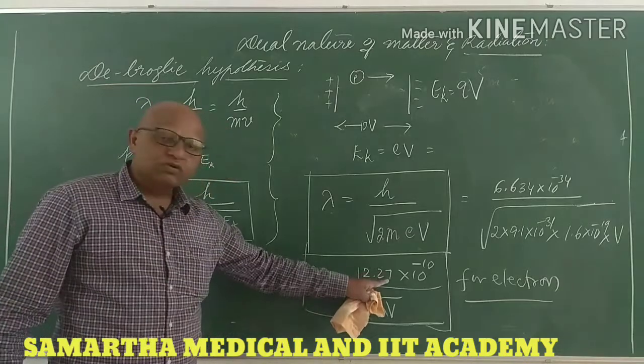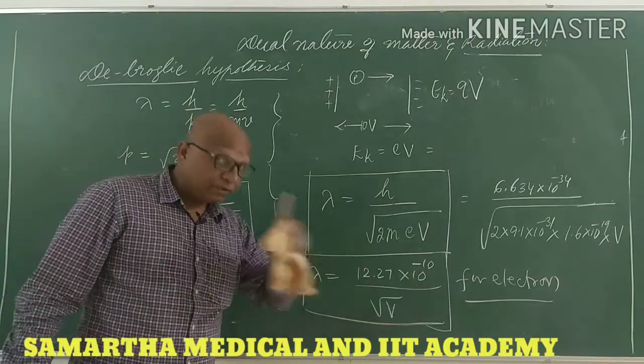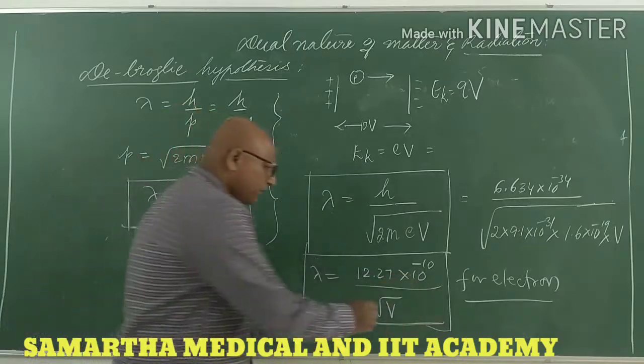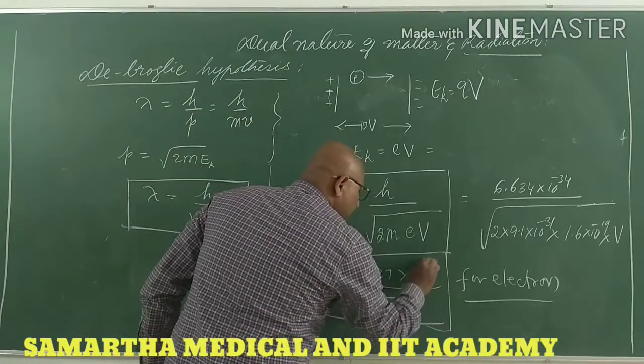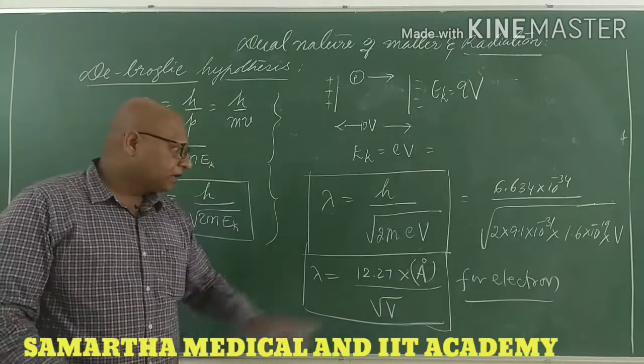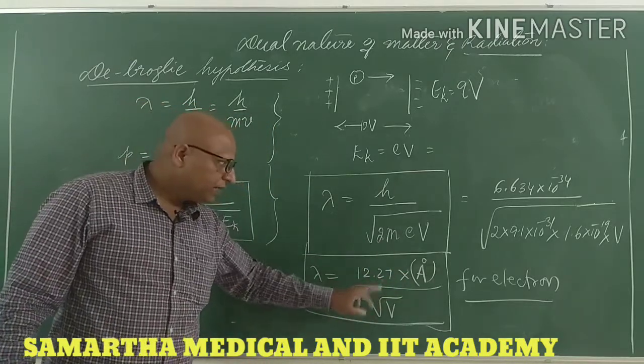12.27 into 10 to the power of minus 10, so the unit is angstrom. Remember it is angstrom. Lambda is to be measured in angstrom: 12.27 divided by root V.